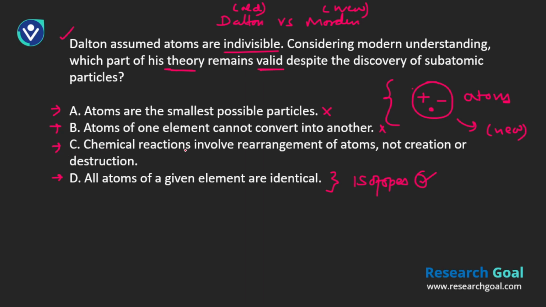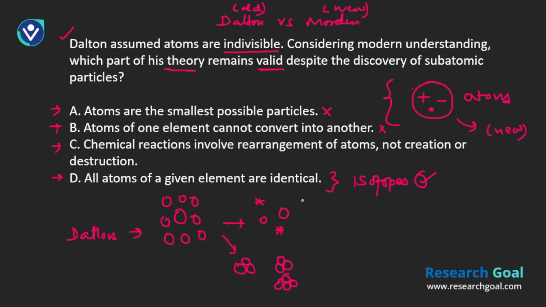Why? Because chemical reactions involve rearrangement of atoms, not creation or destruction. That is what Dalton also proposed, and we need to understand it. Whenever there is a chemical reaction between different atoms, they are not going to get destroyed. They are simply going to rearrange themselves and form different compounds. It's just a rearrangement.